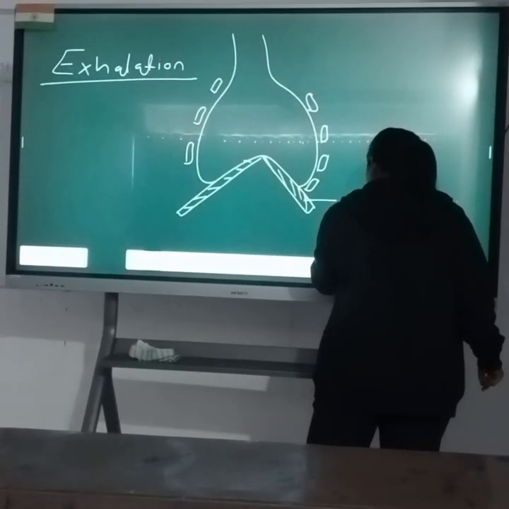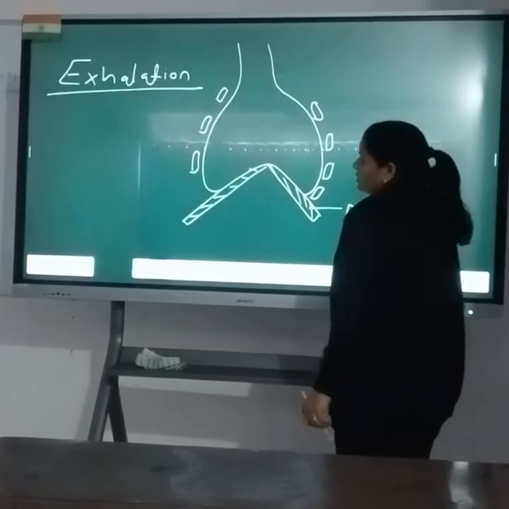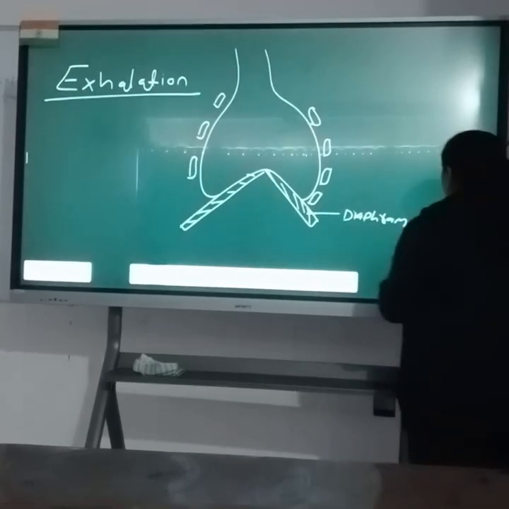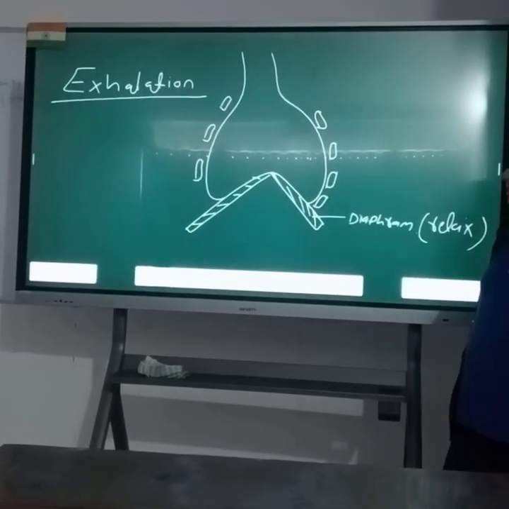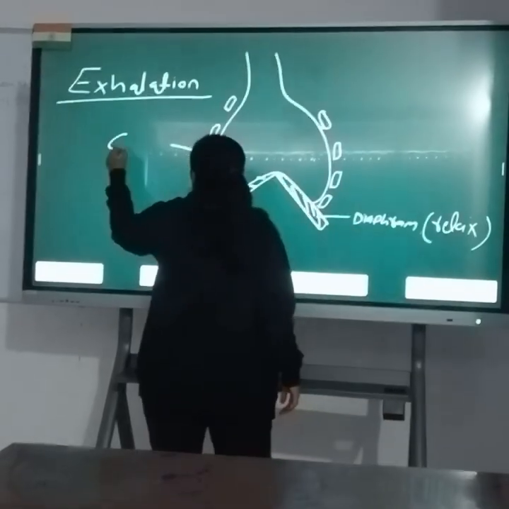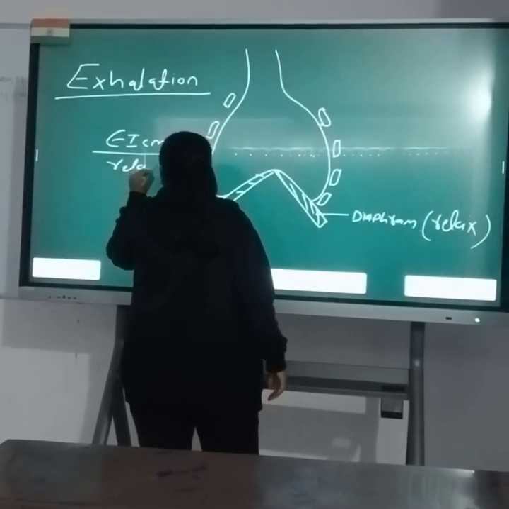Now during the exhalation, the diaphragm will be relaxed, and the external intercostal muscles also relax.